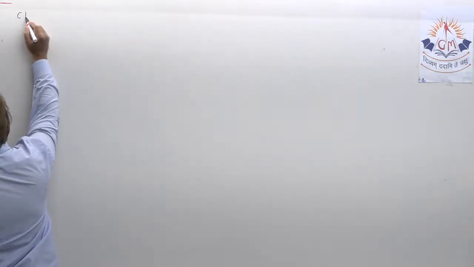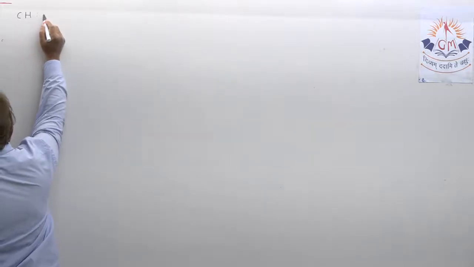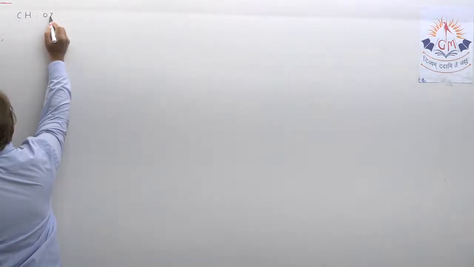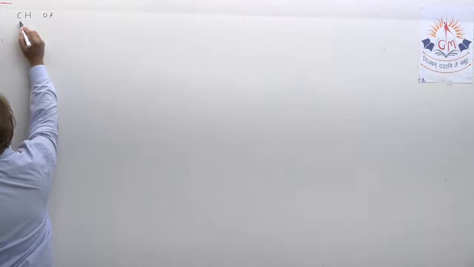This many topics have been explained to you in lecture number 1 and lecture number 2. Today, my dear students, the same chapter continues, okay? We are continuing chapter number 7, control and coordination.